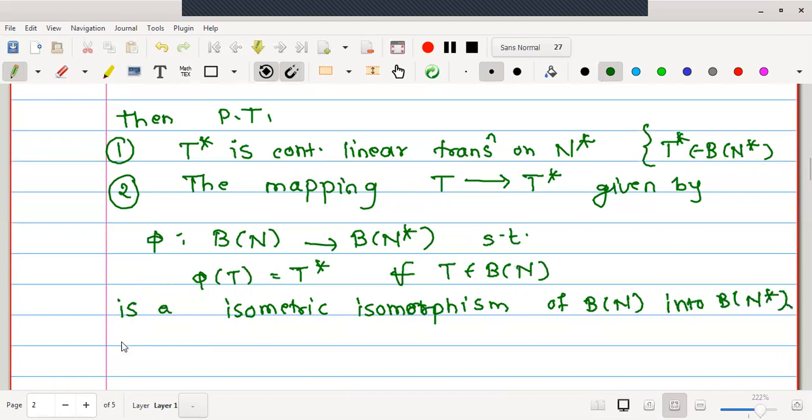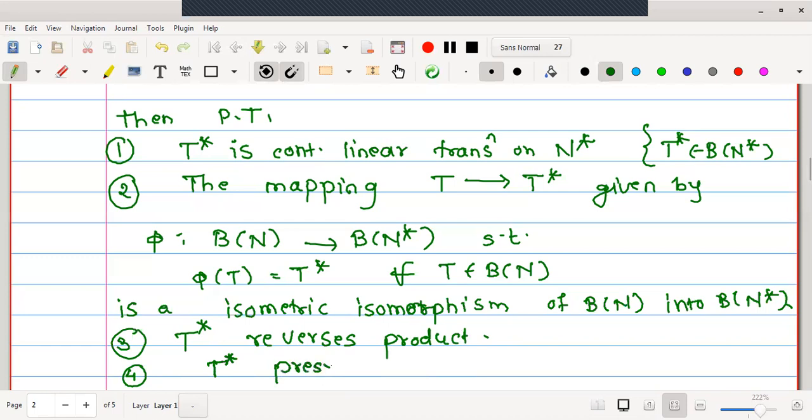Third property to prove is this: T star reverses the product. Fourth to prove, T star preserves the identity transformation.